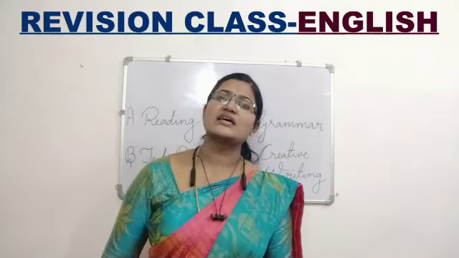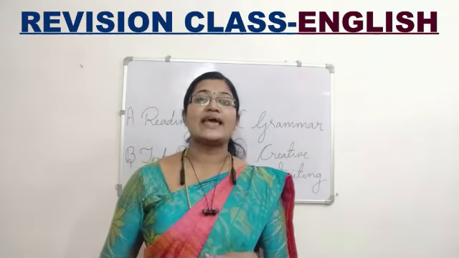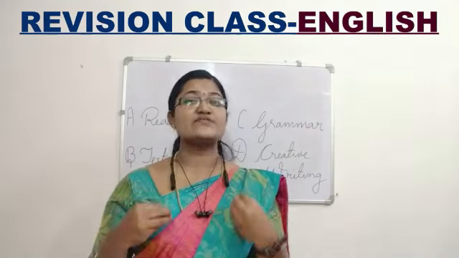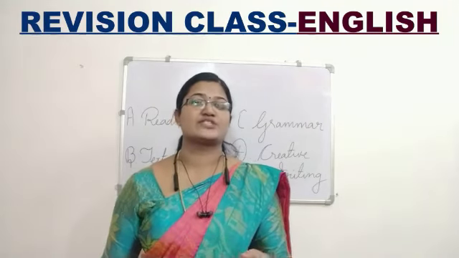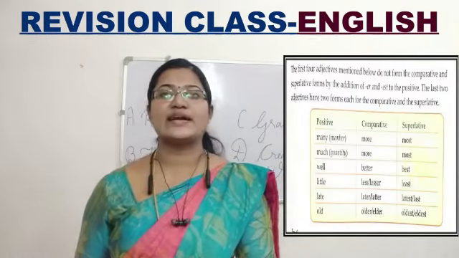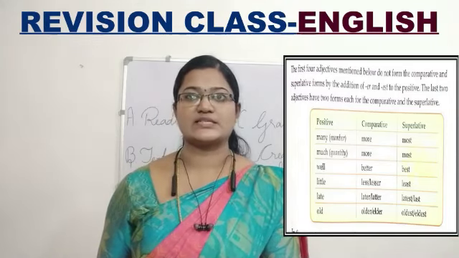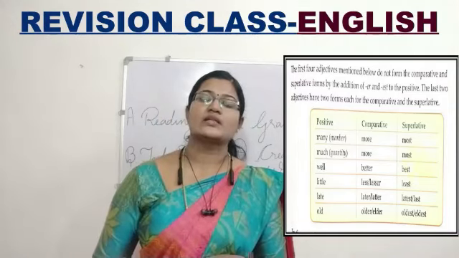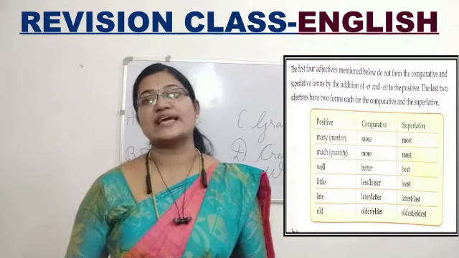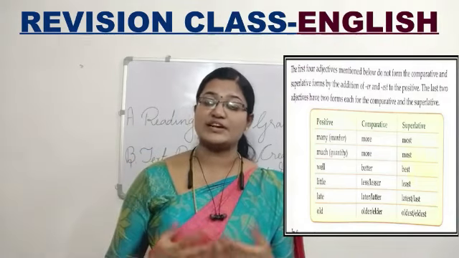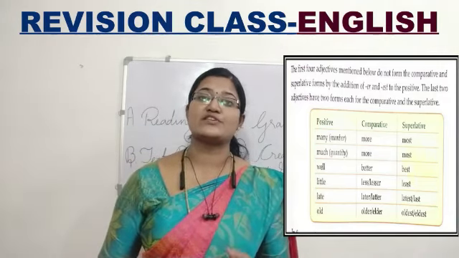Now there are some adjectives whose comparative and superlative forms are entirely different. On page number 63, one table is given. You have to memorize it. There are some adjectives whose forms are very different.